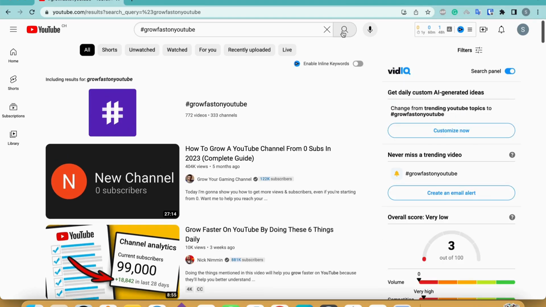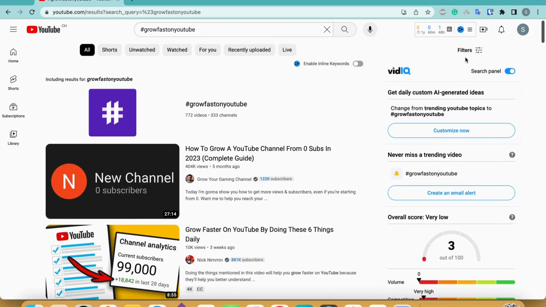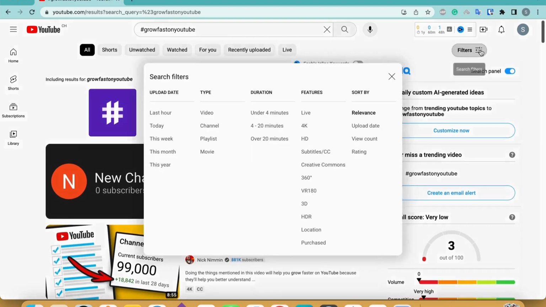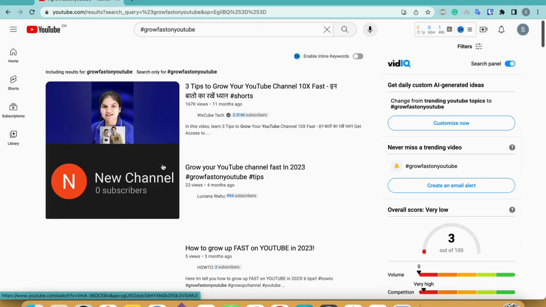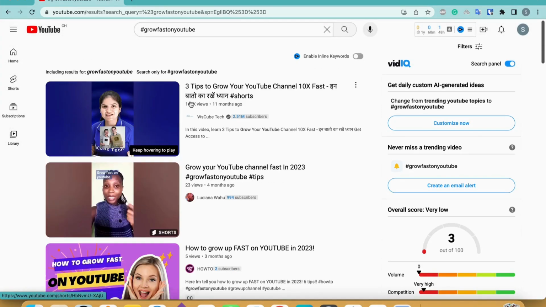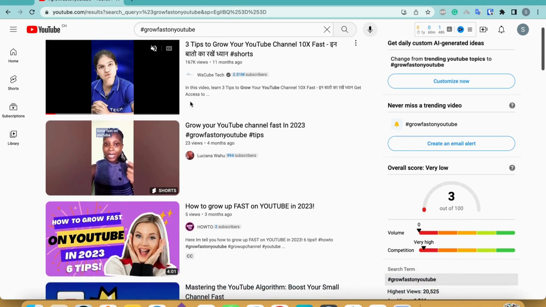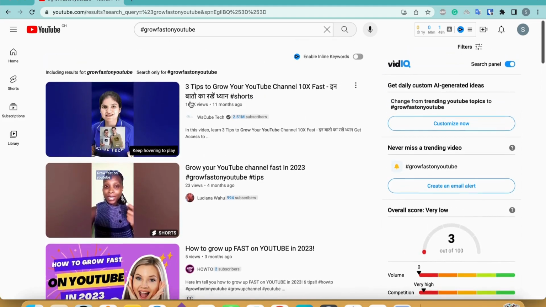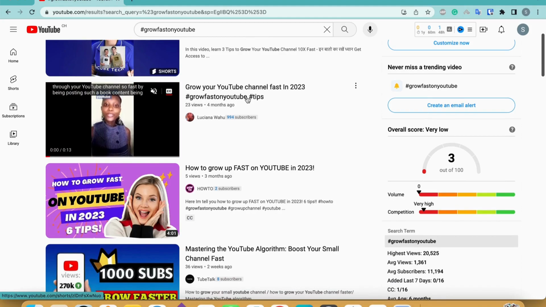So what you need to do is when you are on this page, you need to come to this filters option out here on the extreme right. Click on this, and then what we are going to do is we are going to select this year, because we don't want YouTube to show us videos that have been uploaded 2 or 3 years ago. We want to see relatively recent videos. So all right, so I have selected this year, and now YouTube is showing me a bunch of videos. Now this is the most important part. What you need to do is you need to search for YouTubers that are small.